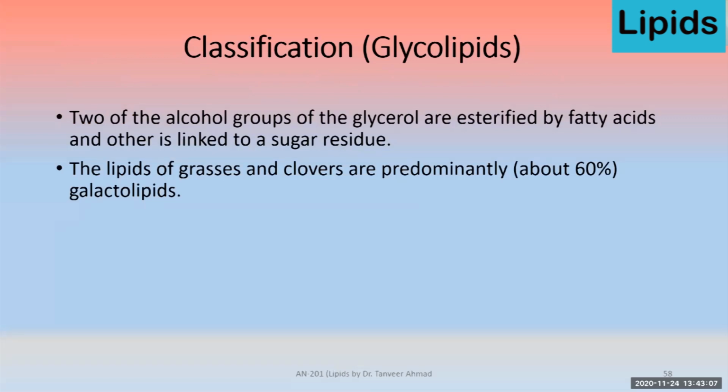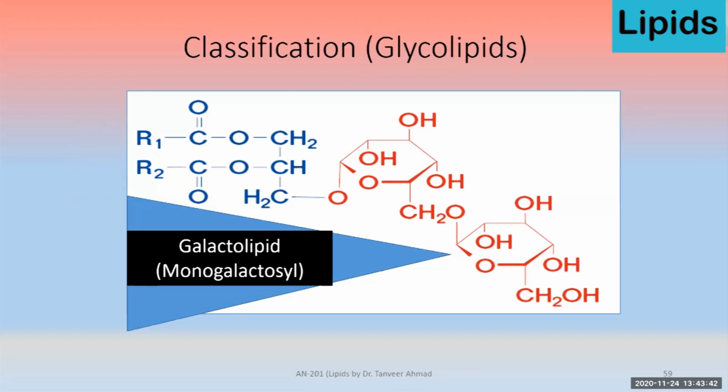Then comes the classification. We have discussed in detail the simple lipids, and now here come the compound lipids. The first one is glycolipid. Two of the alcohol groups of the glycerol are esterified by fatty acids, and the other is linked to a sugar residue. The lipids of grasses and clovers are predominantly galactolipids. So galactose is there, and almost 60% of the lipids of grasses and clovers are galactolipids. Here is an example of this.